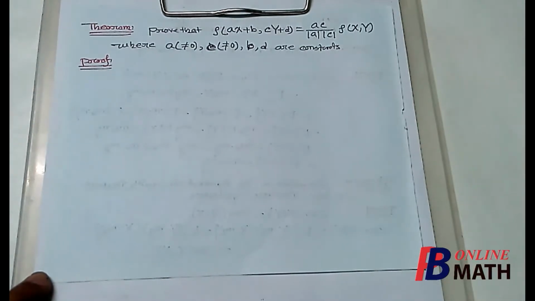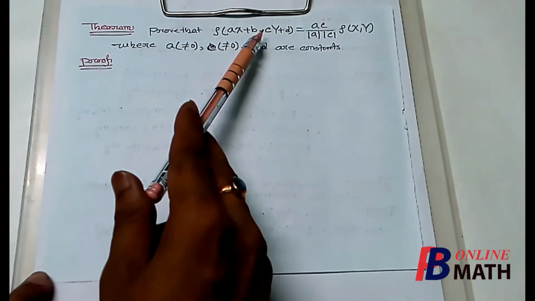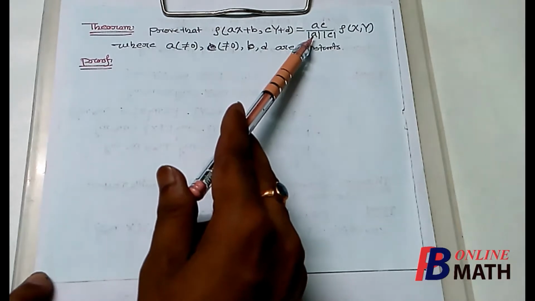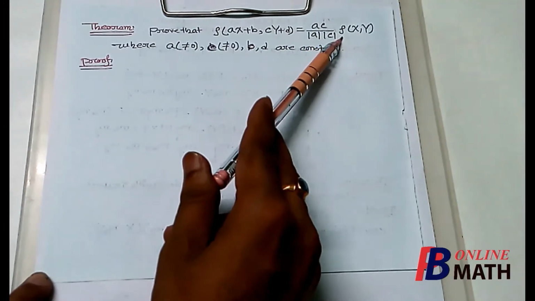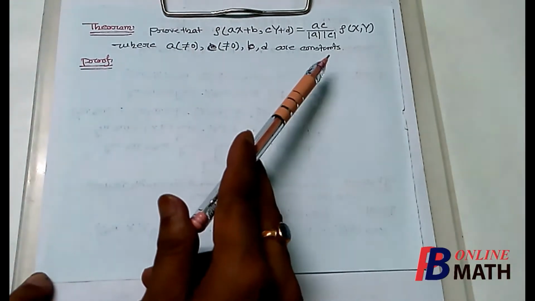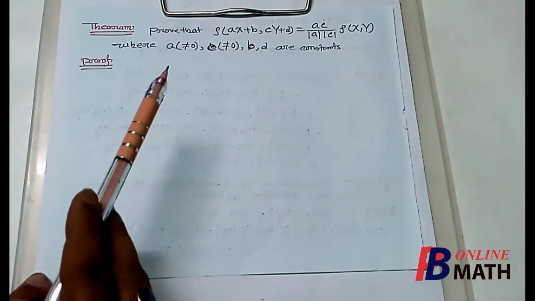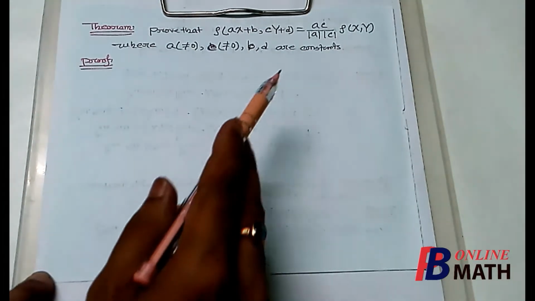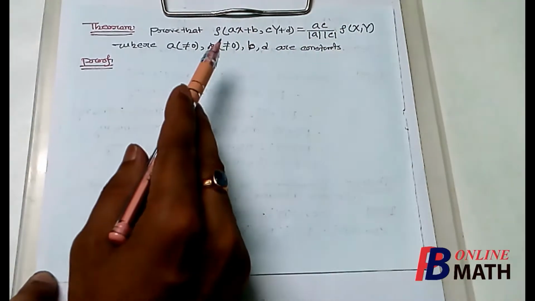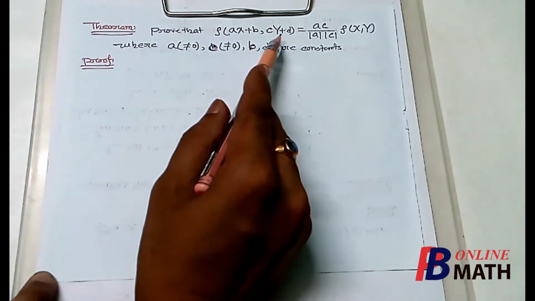We consider the next theorem. Prove that the correlation coefficient of ax plus b and cy plus d is equal to ac divided by modulus of a into modulus of c, multiplied by the correlation coefficient of x and y, where a, b, c, d are constants, out of which a and c are non-zero. So we have to prove this theorem. That means the correlation coefficient of x and y is given, and we have to find the correlation coefficient of these two variables, ax plus b and cy plus d.